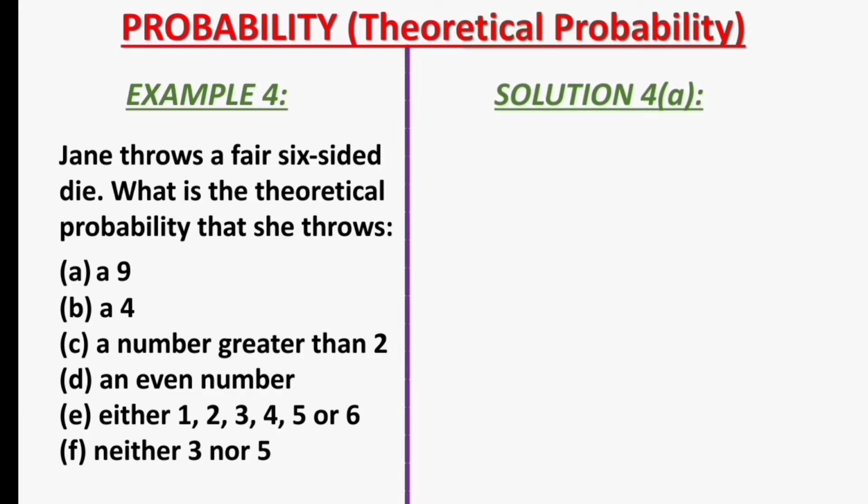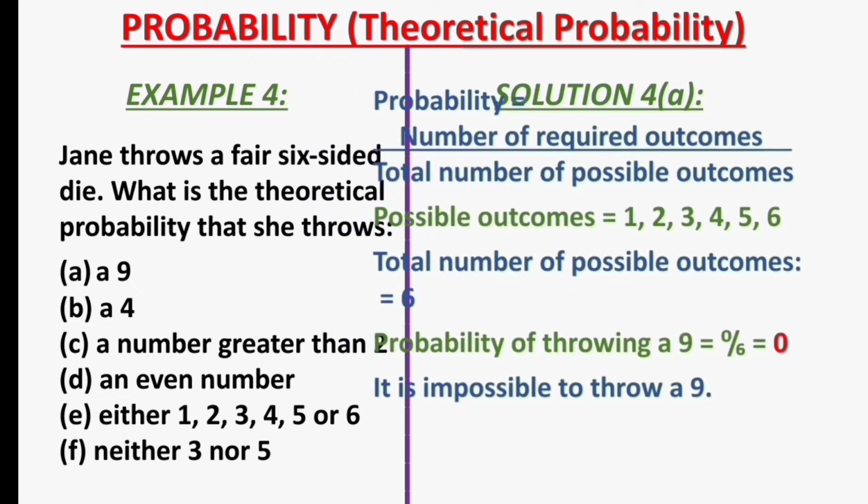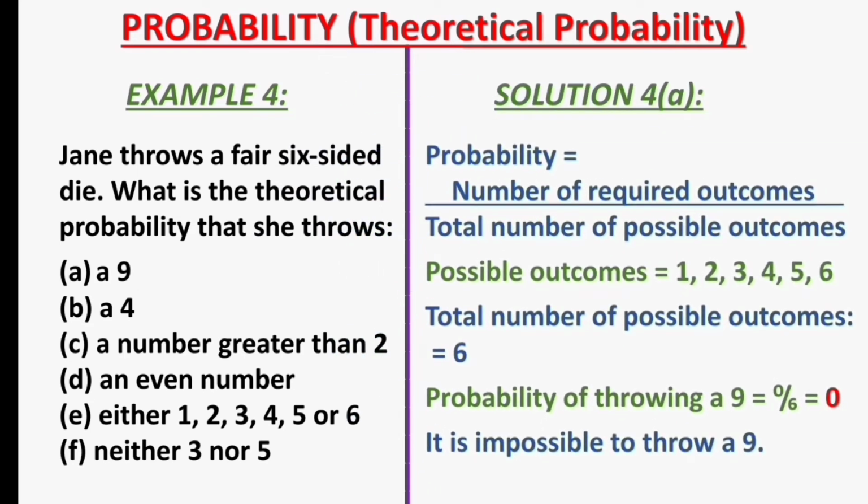Let's see the solution to question 4a. Once again, can you remember the formula for probability? Let's see if you can. The formula for probability is number of required outcomes divided by total number of possible outcomes. In a first 6-sided die, the possible outcomes are 1, 2, 3, 4, 5, and 6. That makes the total number of possible outcomes to be 6.